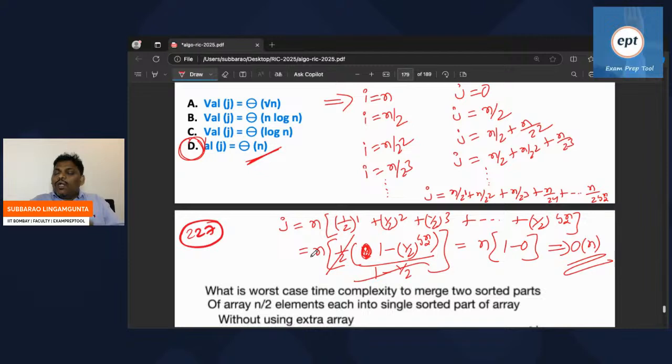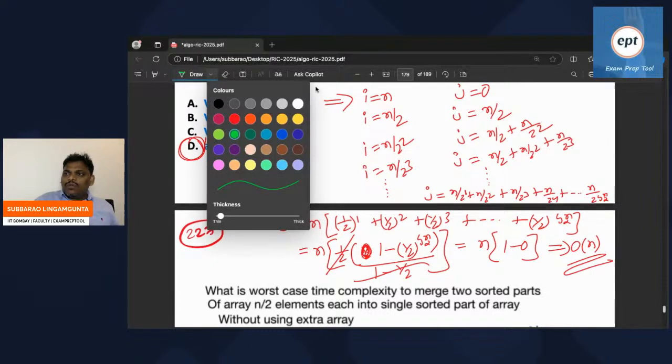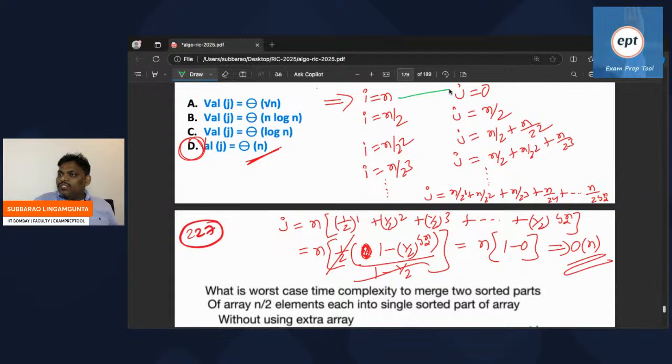He is asking what is the value of j at the end. Initially, i value is n, j value is 0. Every time I will decrement by 2, and that will be added to j. So if you observe clearly, i is equal to n, j is 0. i is equal to n by 2, j is equal to n by 2. i is equal to n by 2 square, j is equal to the previous j value plus i. i is equal to n by 3, previous j value plus i. So finally, j goes like this.